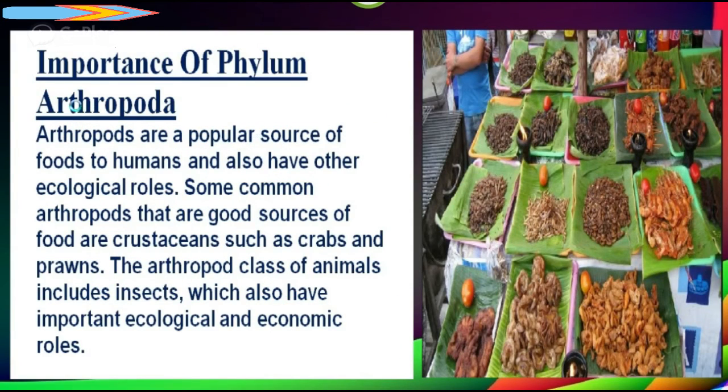Now we will discuss the importance of phylum Arthropoda. Arthropods are a popular source of food to humans and also have other ecological roles. Some common arthropods that are a good source of food are crustaceans such as crabs and prawns. The arthropod class of animals includes insects, which also have important ecological and economic roles.